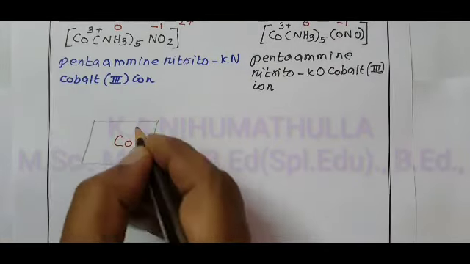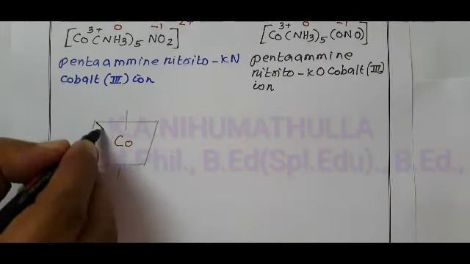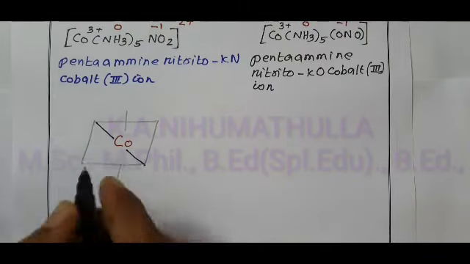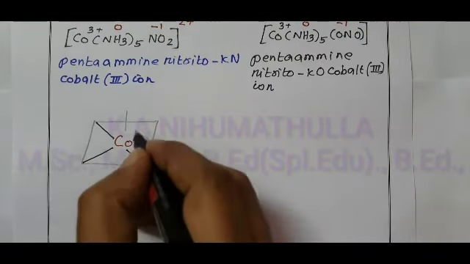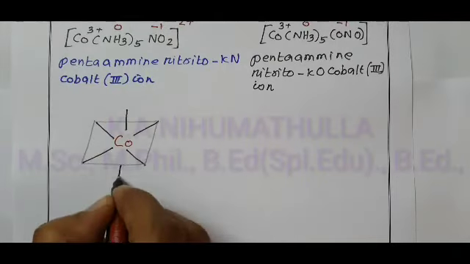Above the plane one ligand, below the plane another ligand. Where the bonds are present: 1, 2, 3, 4, 5, 6.